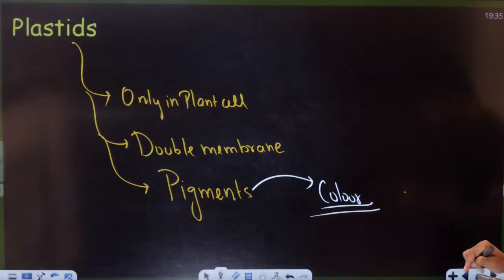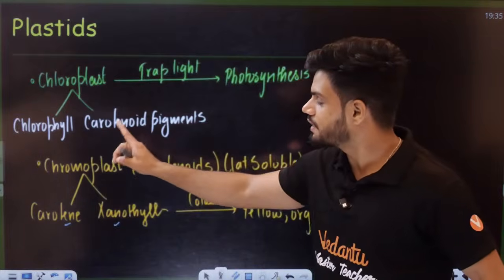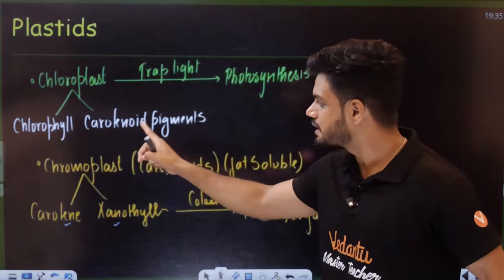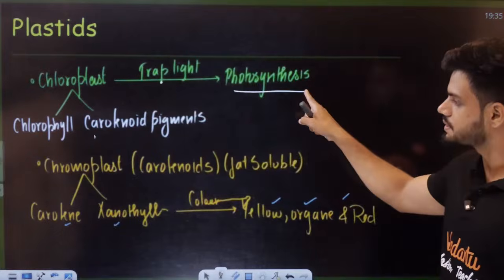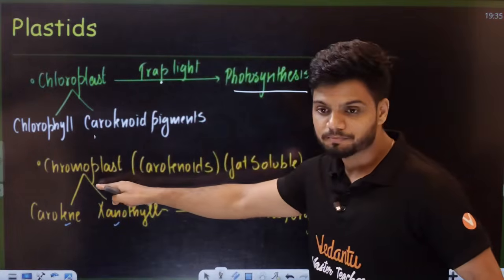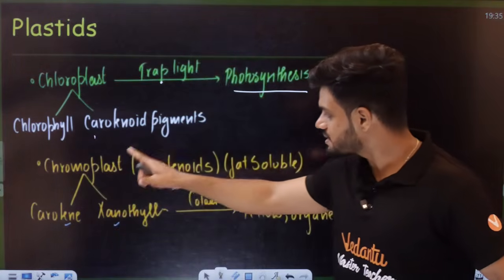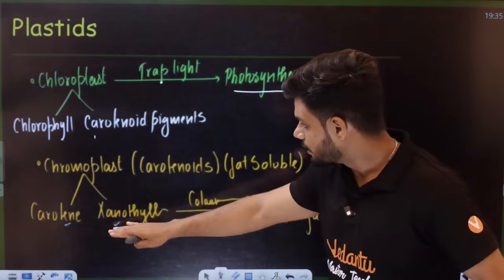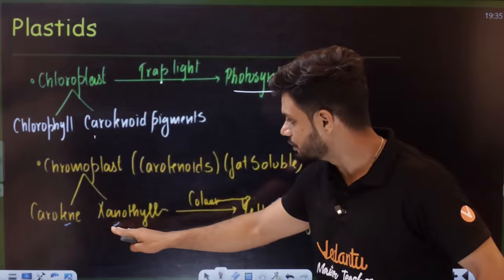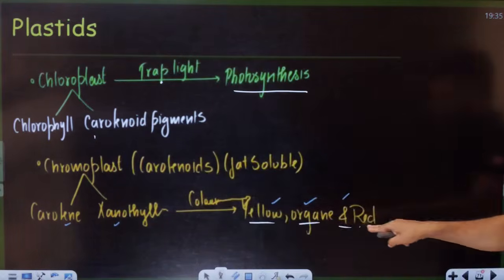Chloroplast. Chlorophyll is the pigment, Harini. Students, we have the chloroplast, where we have chlorophyll. Carotenoids are the pigments present in chloroplast. It can trap the light to do photosynthesis. Then there is chromoplast. Chromoplast will have carotenoids that are fat soluble in nature, right? Here we have carotenes and xanthophyll. They can impart colors like yellow, orange, red.